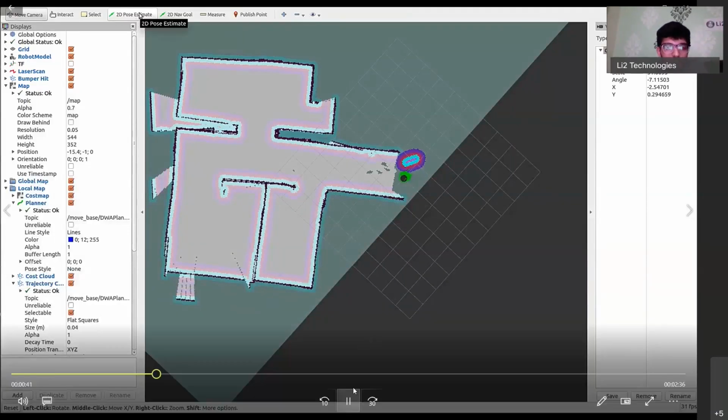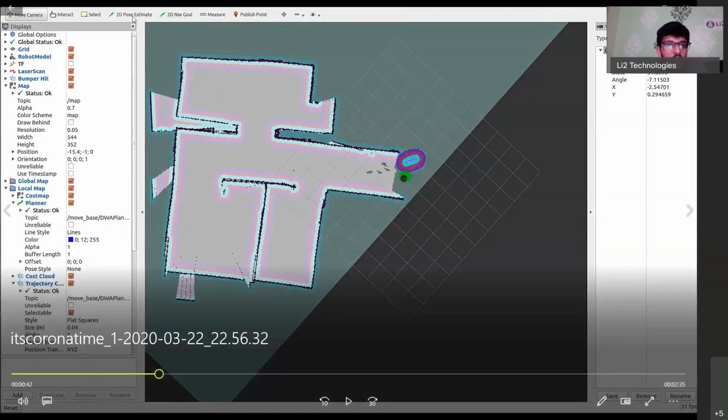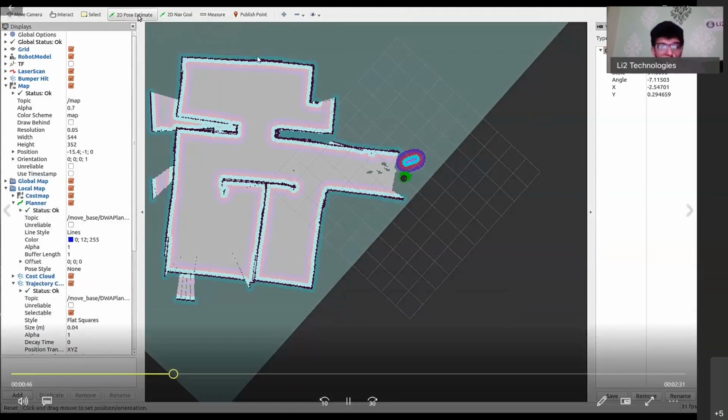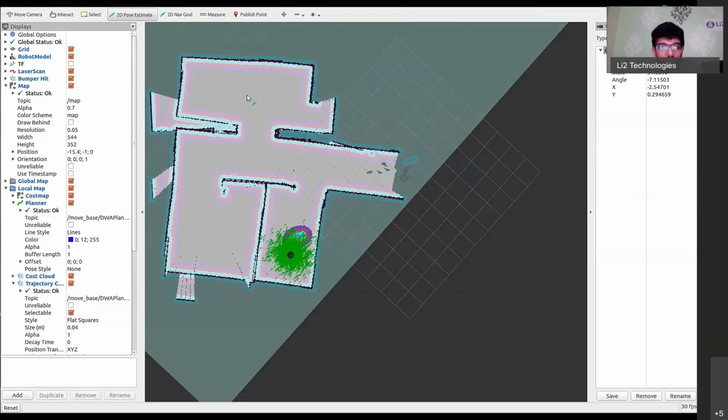On your screen here, you can see that there is something called 2D Nav Goal. If you want the robot to go from point A to point B, you just have to click on 2D Nav Goal, and then it'll take your robot to the particular position. Before you start this, you will also have to click on 2D Pose Estimate. 2D Pose Estimate tells the robot what direction it has to face once it gets there. So it gives both the orientation and the position of the robot at a particular point in space.